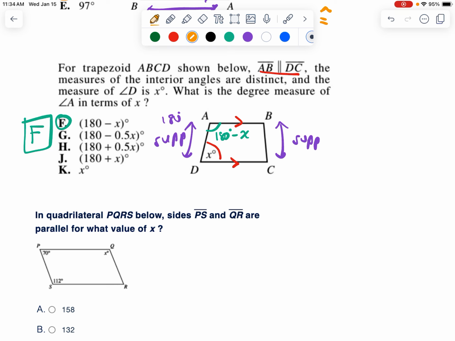Just as a note to help you study anyway, this direction are not supplementary, and this direction also are not supplementary. That's only true for a parallelogram, not a trapezoid.